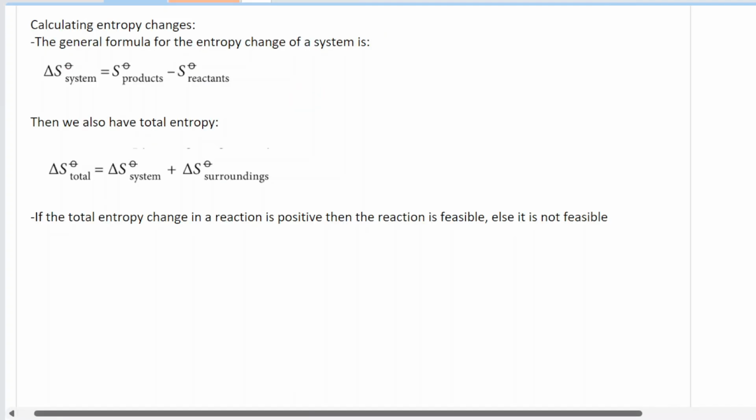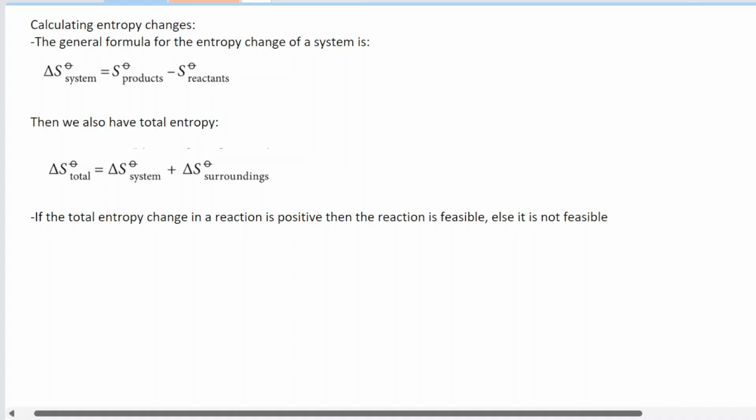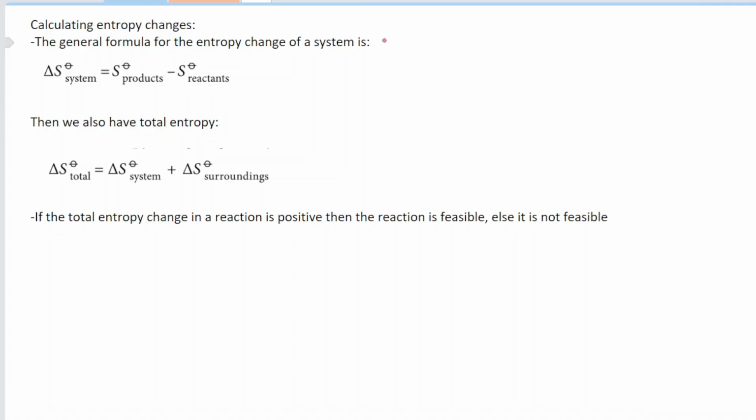Now let's actually start doing the calculation stuff. How do you calculate these entropies, and how do you calculate if a reaction is feasible or not given values? This is where most of the CIE past paper questions will come. Now, the general formula for the entropy change of a system is products minus reactants. So you take the total entropy of the products minus the total entropy of the reactants.